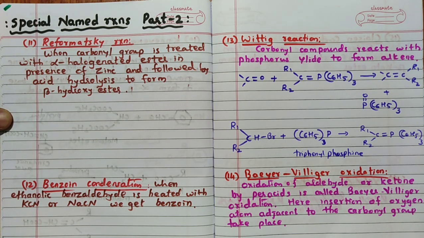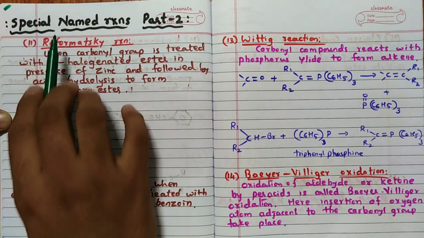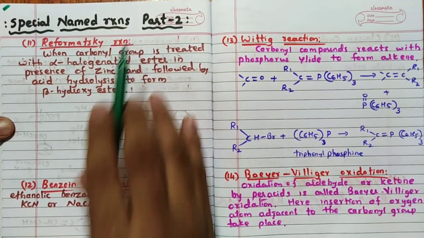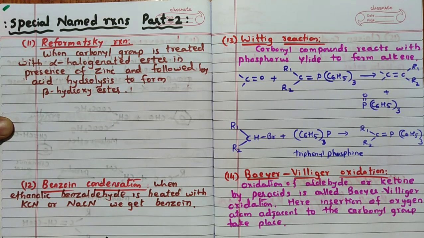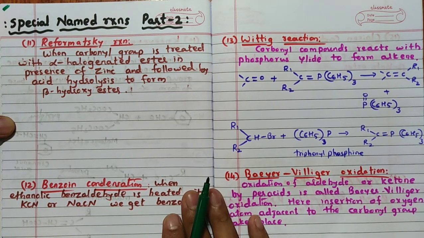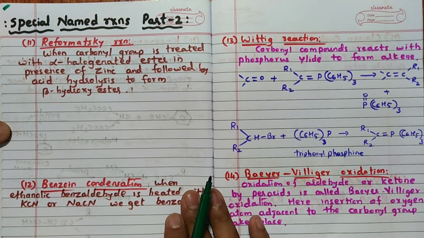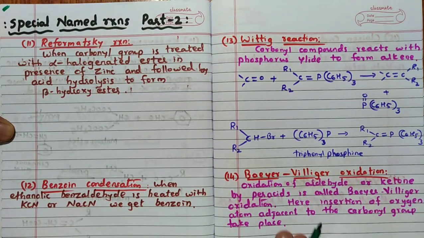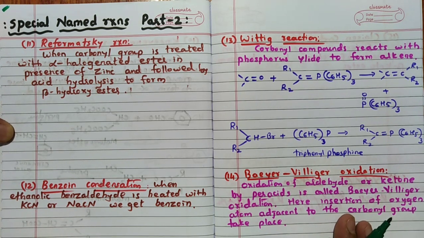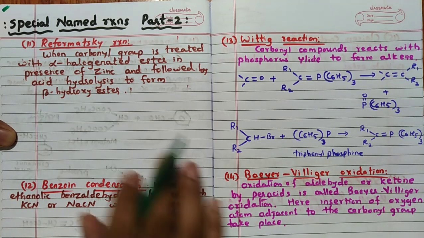This is part 2 of special named reactions. If you have not seen the first named reactions video, in which I explained the first 10 reactions, you can see it in the previous video. From the 11th reaction we start; I am going to discuss another 10 reactions. Remember, these are reactions which are not in the NCERT but are important for the NEET and JEE exams. Now, the Reformatsky reaction.